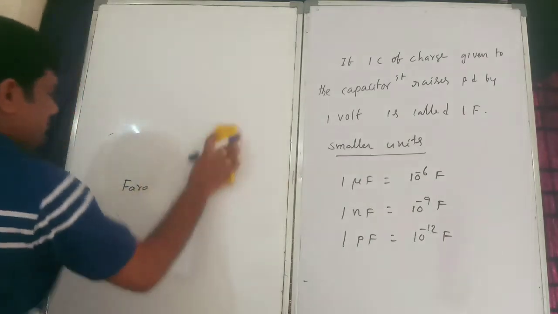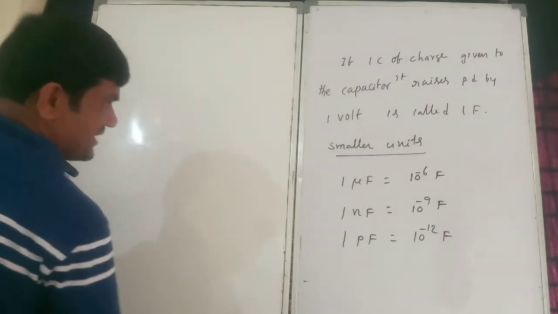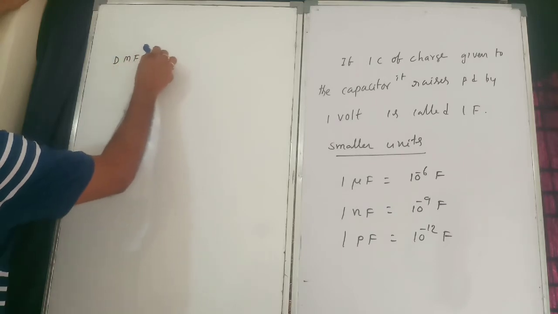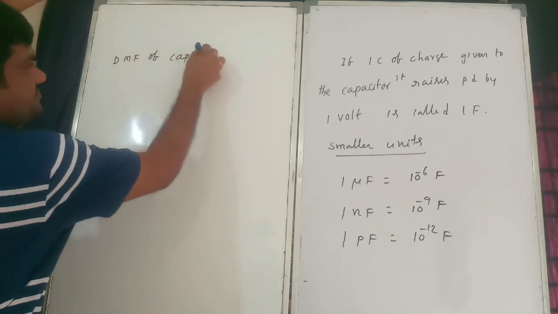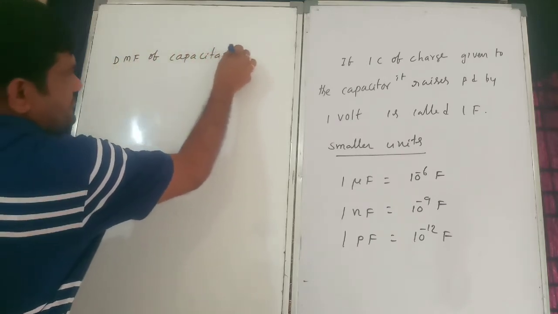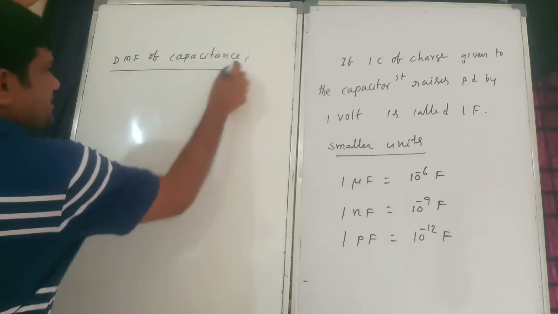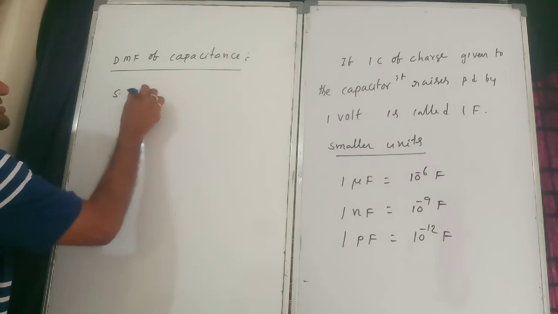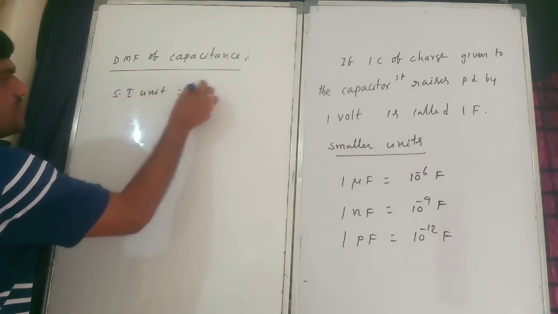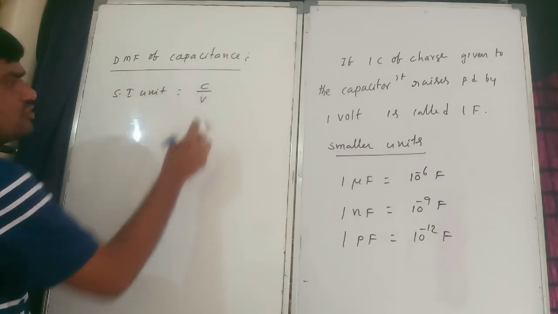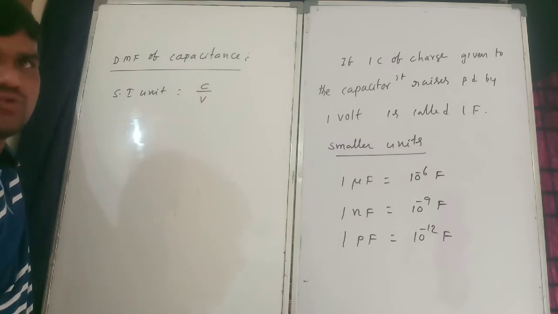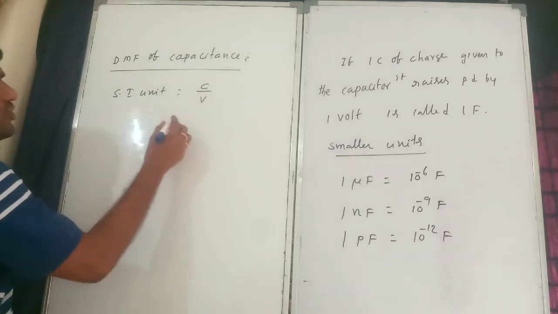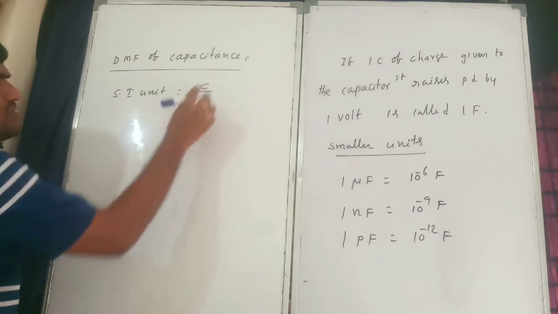Similarly, we are having the dimensional formula. Now, the dimensional formula of capacitance. What is the SI unit? SI unit is coulomb by volt. So coulomb is what?